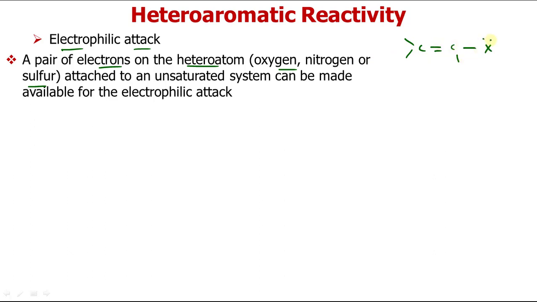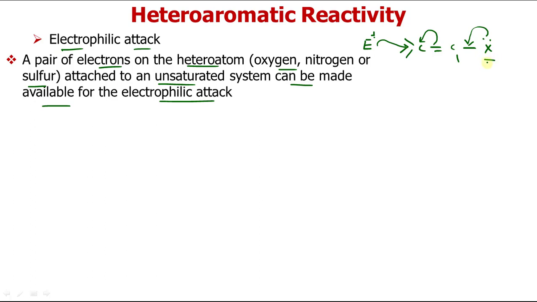Now the pair of electrons on the heteroatom attached to an unsaturated system can be made available for electrophilic attack. Now let us see how. If we donate these electrons here, this electron will come here. Now this carbon will be negatively charged. Now if we have some electrophile E positive, it can attack here easily. So that's how an electrophile can attack on this carbon.